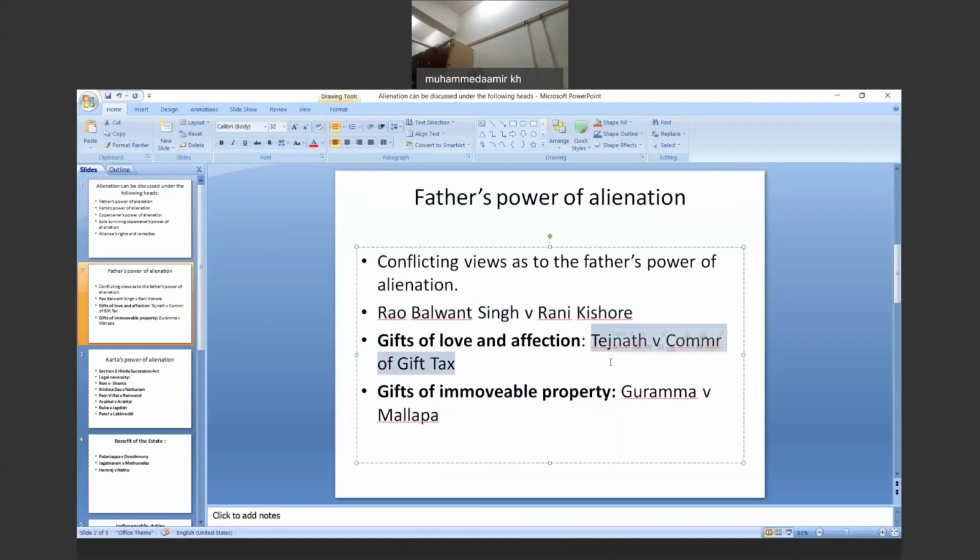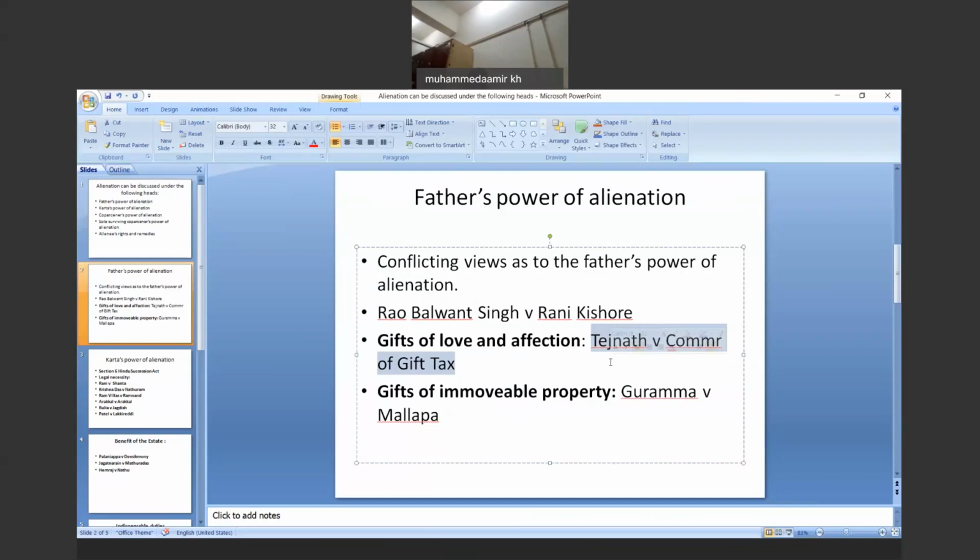We can also say that such gifts may be made by him to his own wife, daughter, son-in-law, son, daughter-in-law, or to any near relation. These may consist of jewelry made of gold or silver, clothing, cash, or any movable property.